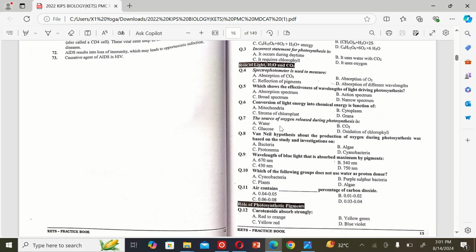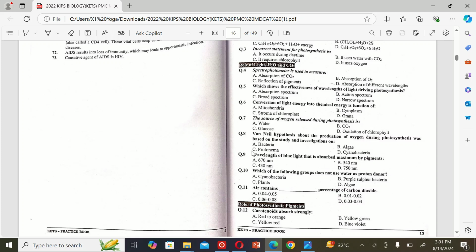The next MCQ is: the source of oxygen released during photosynthesis is A. Water, B. CO2, C. Glucose, and D. Oxidation of chlorophyll. So the correct option is A. Water.